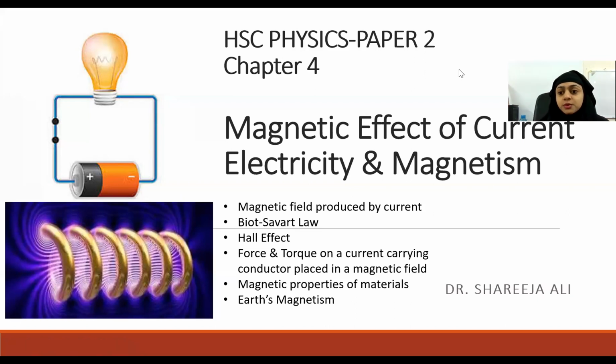Okay. So, good morning. Today we will start our new chapter called Magnetic Effect of Current, Electricity and Magnetism. I hope you have already learned something about magnetism in your lower classes, and also some relationship between electricity and magnetism in your grade 10.